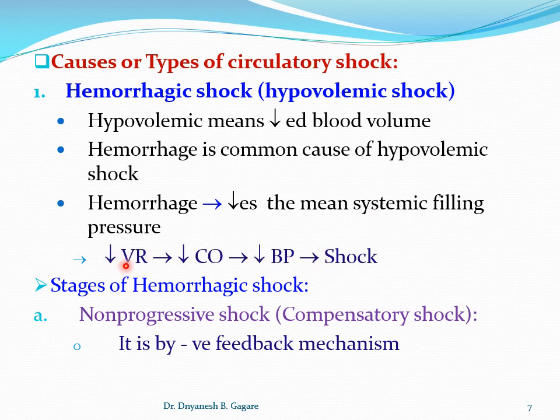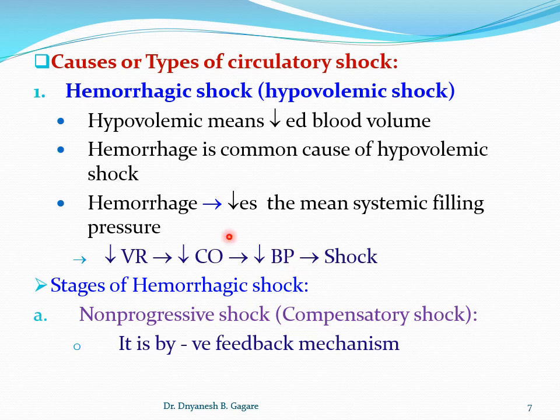If the mean systemic filling pressure is decreased, let's see how it affects various parameters. Due to the loss of blood there is a decrease in venous return. If the venous return is decreased, there is a decrease in cardiac output. If the cardiac output is decreased, there is a decrease in blood pressure.